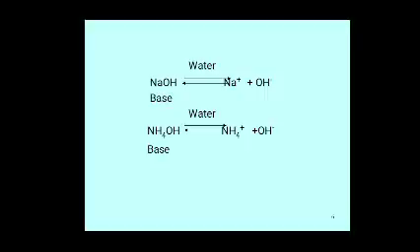Similarly, ammonium hydroxide dissolved in water forms NH4+ and OH-. It produces OH- ions and is called a base. These sodium hydroxide and ammonium hydroxide, dissolved in water, produce OH- ions and are called Arrhenius bases.